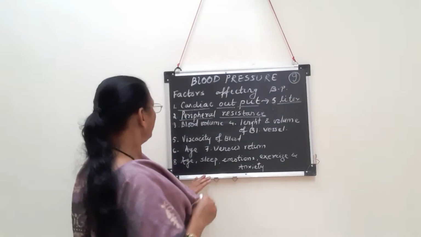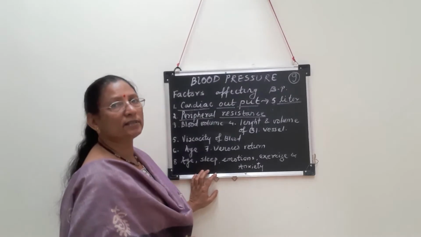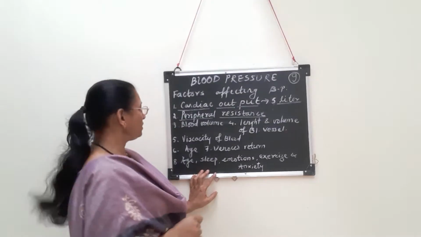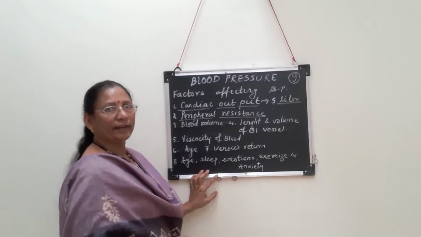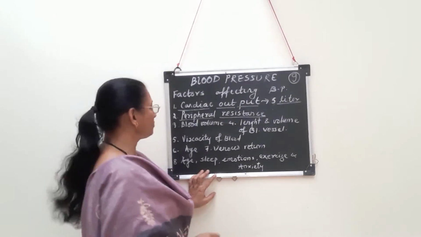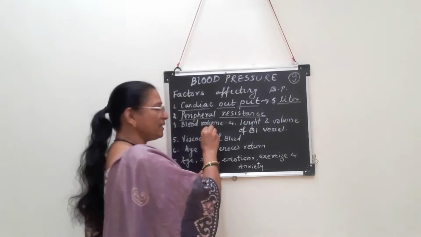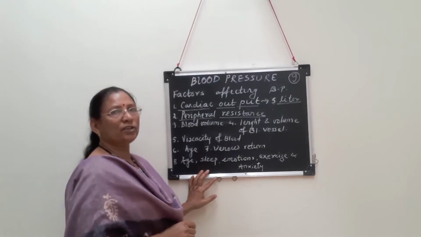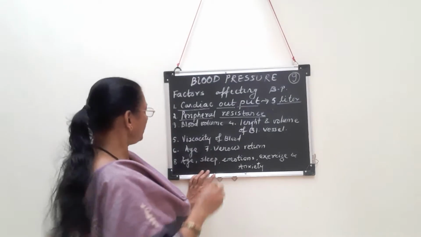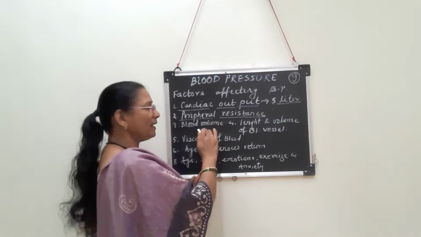Next is blood volume. That means the amount of blood present inside the body. What is the normal amount of blood present in the body? It is 1/8 of the body weight, near about 5 to 6 liters of blood in the body of a human being. If, because of any reason, blood volume falls, we can consider conditions such as an accident. When the blood volume is less, naturally there will be less BP.